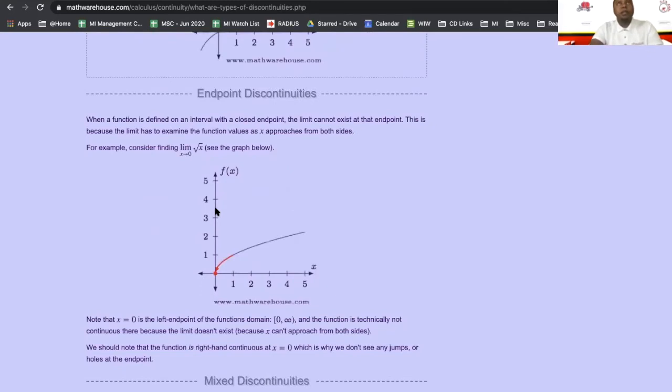Oh, endpoint discontinuity is also a good point. So sometimes we're not always finding continuity at all real numbers. Sometimes we're just going to look at if it's continuous on a certain interval. So there's definitely discontinuities when we have a closed interval because we're starting at a certain point. And remember, with continuity, we have to find the left and the right-handed limit. And depending upon what end of the interval we're looking at, if we're starting from a certain place, we can't look at the left side limit because there is no left side limit in this case. Or sometimes we can't look at the right side limit because we've gone as far right as we can.